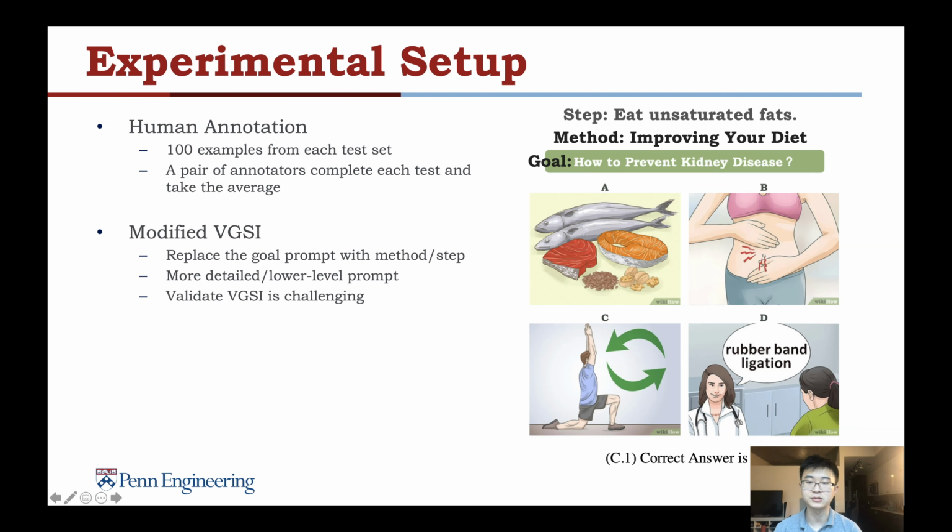Since VGSI is a novel task, we want to know human performance on it. We randomly select 100 examples from each test set and ask a pair of annotators to complete each test, and take the average of their scores to reduce the bias.